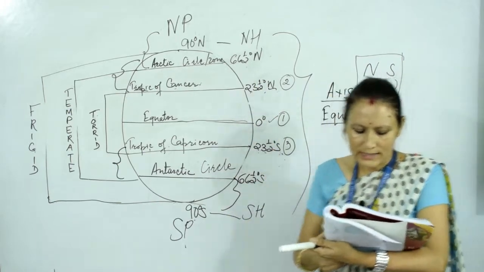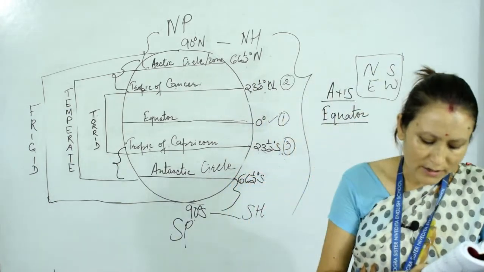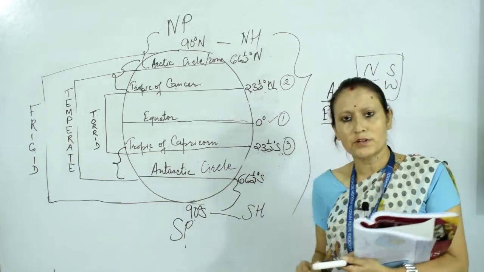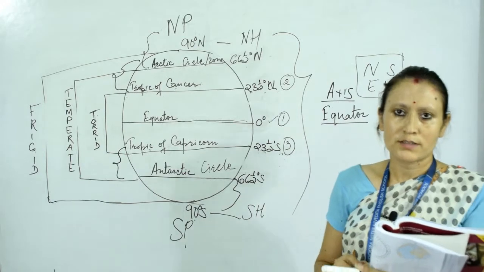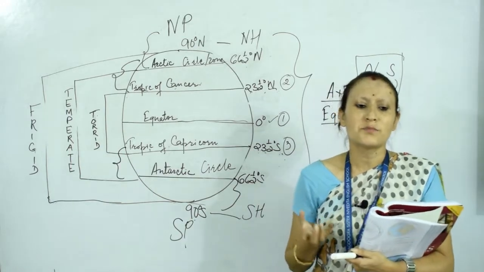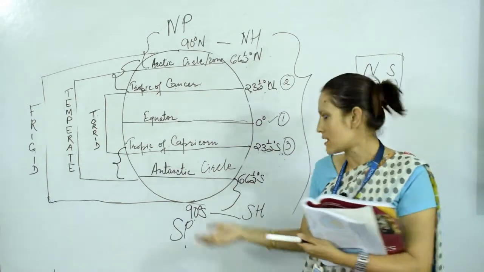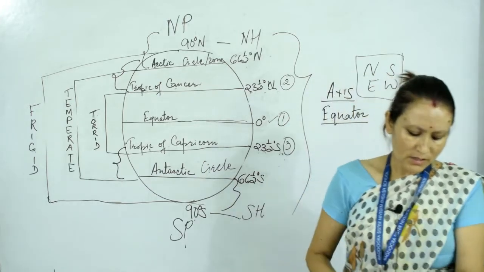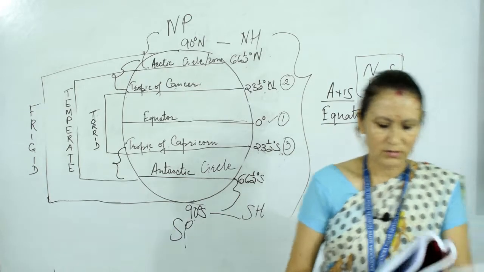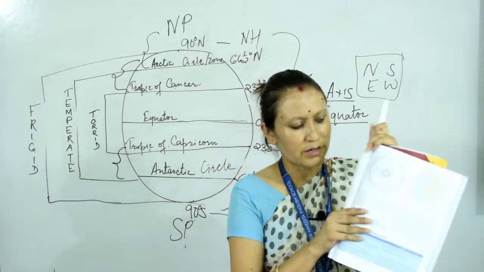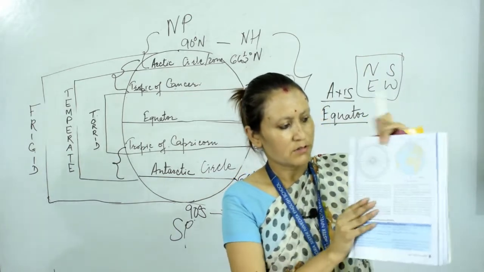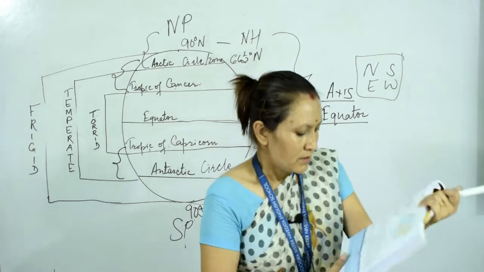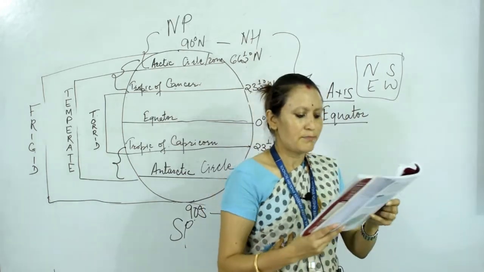Next one is longitude. So what are longitudes? As I told you, these are the lines which run in the north to south direction, but they meet at certain points at the northern and southern poles. These are called longitudes. It is given in your book diagram also. Look here, north pole to south pole, and the equator.